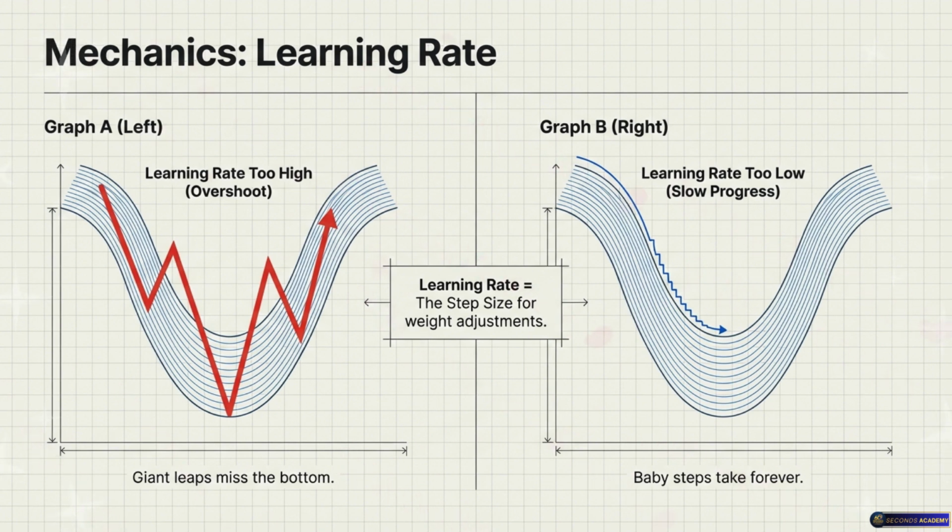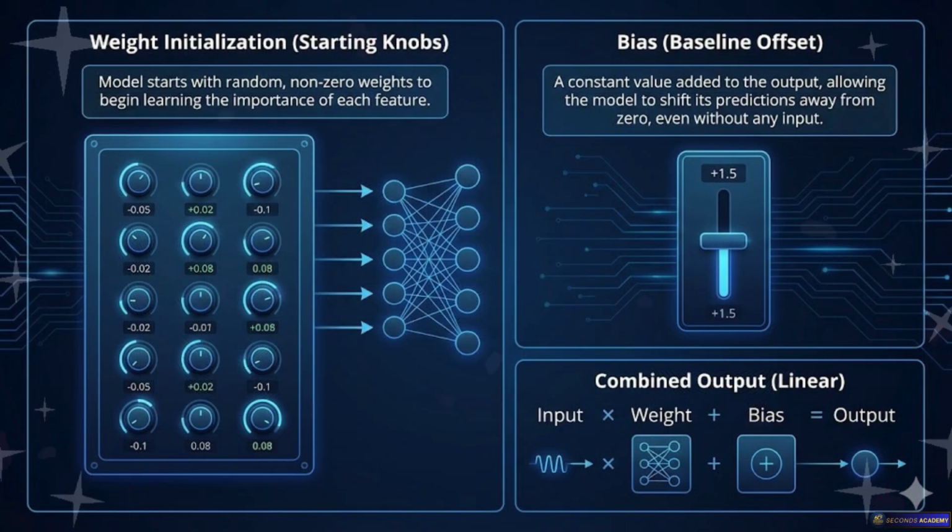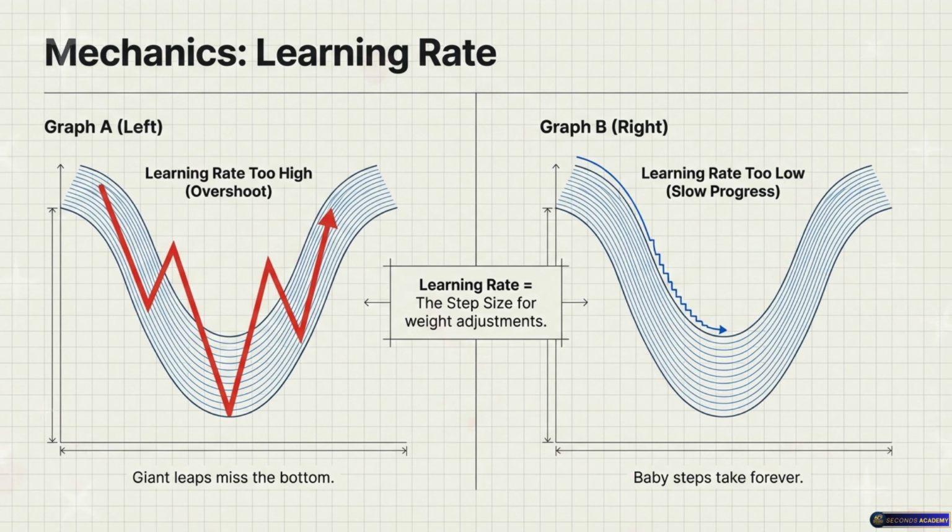So the model asks a very specific question for each parameter. If I slightly nudge weight 1 up, does the error go up or down? Yes. It's checking the slope of the error for that exact variable. If increasing the weight makes the error go up, the model says, oops, wrong way, and it decreases the weight instead. It's just a mechanical check. Nudge, check error, take a step down. Correct. It always moves in the exact direction that reduces the loss. And it does this for every single weight, all at the exact same time.